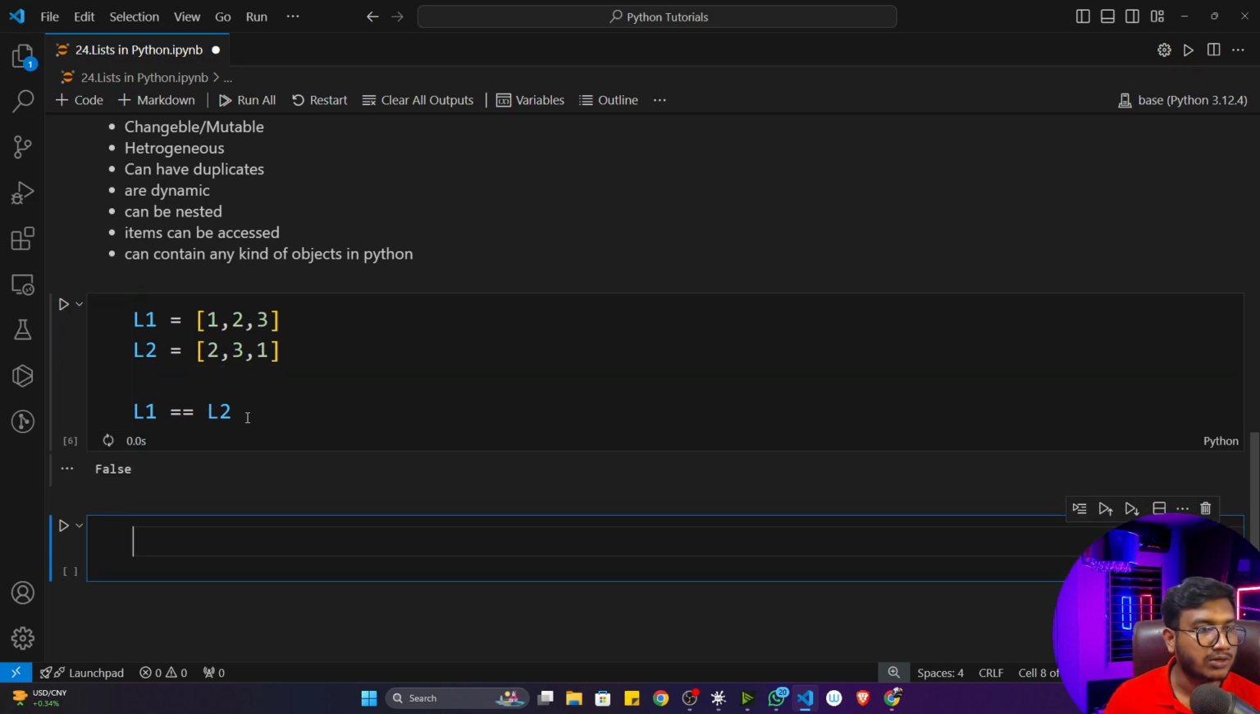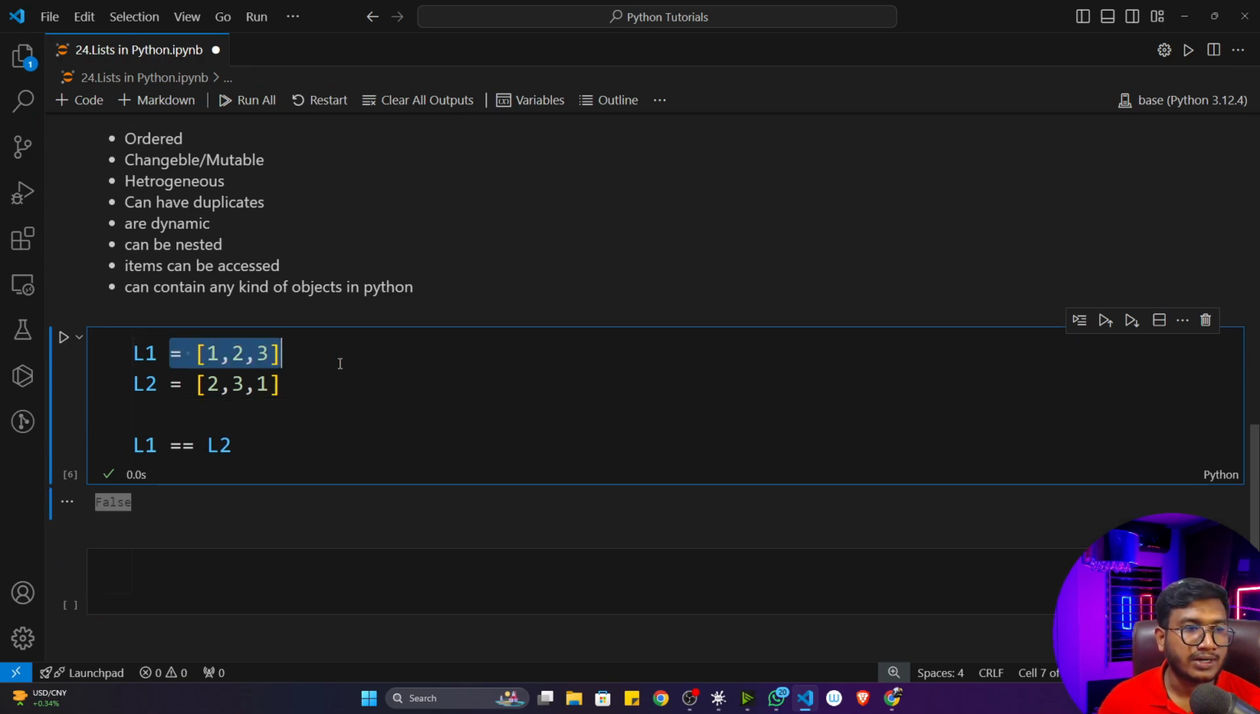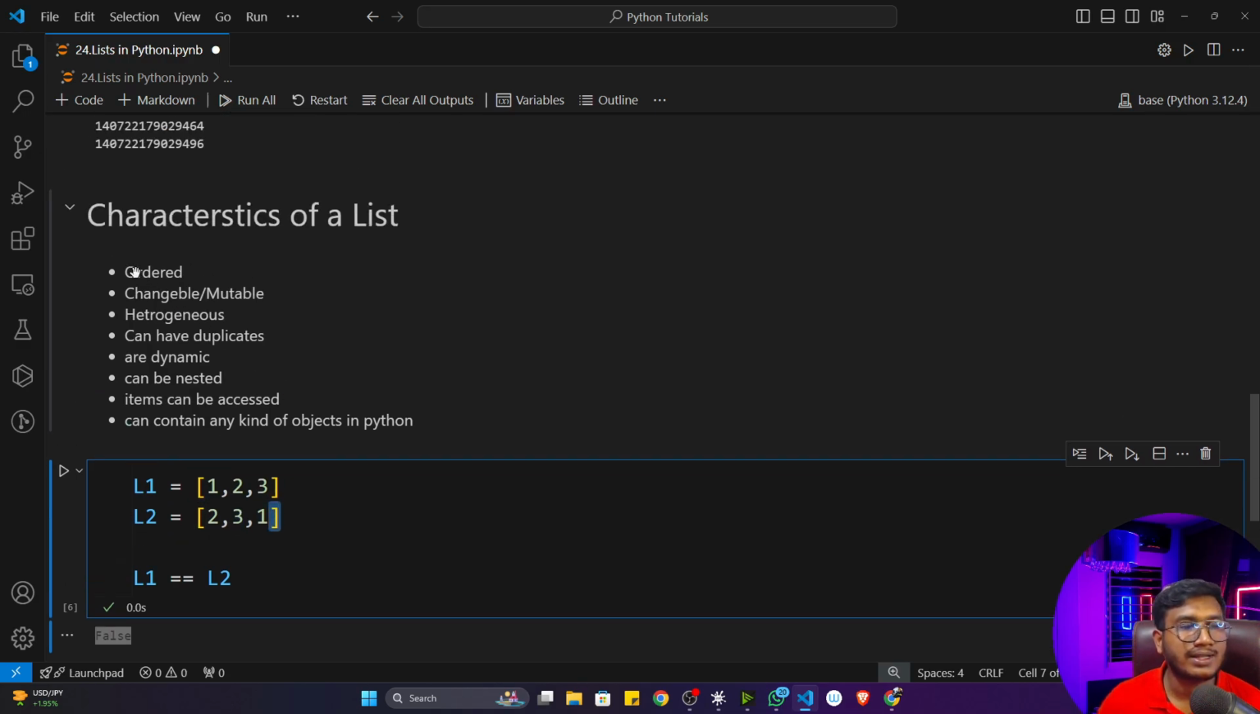See, if I execute, it would be false. Why is it false? Because it's not ordered. All the items are the same, 1, 2, 3 only, but they are not in the same order. You can see 2 is coming first, then 3, then 1. So that's why order matters in a list.